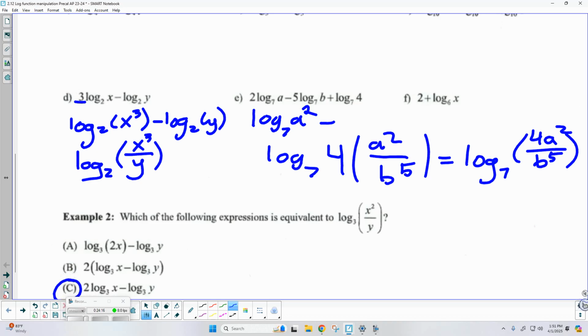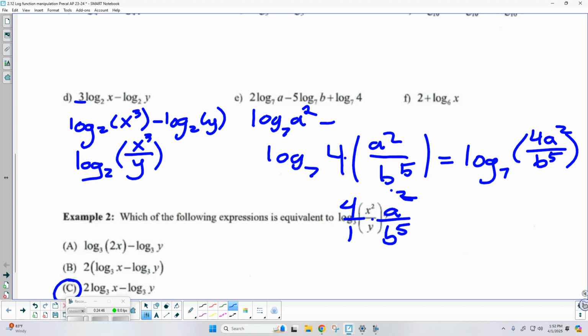Okay. All right, so did anybody want me to run through how we got here? Oh, how are those both the same thing? Well, because we're multiplying a whole number by a fraction. So we could say 4 over 1 times a, that's a 2 right there, a squared over b to the 5th. All right. Nobody wanted me to run through that?